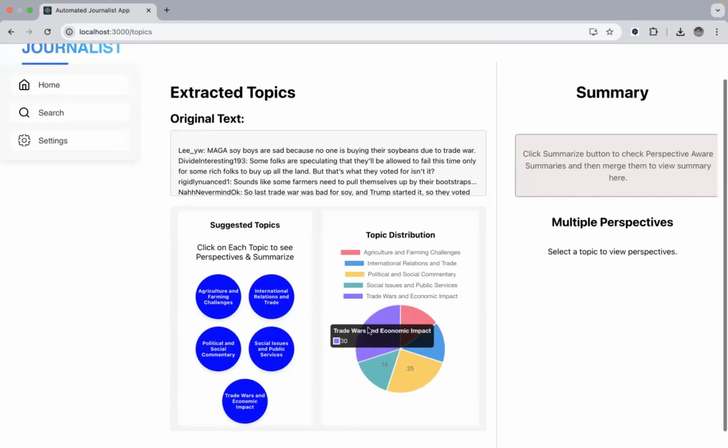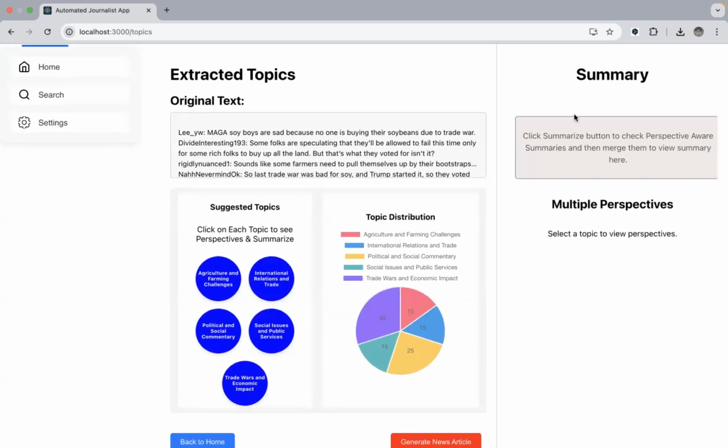So this page is designed like this, where we have the option for getting the summary on the conversation based on the topic and the several multiple perspectives based on the topic and the text.